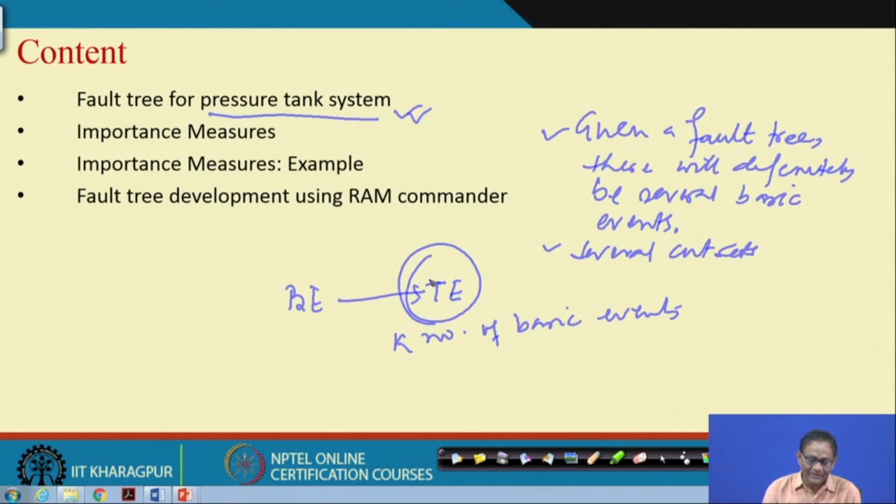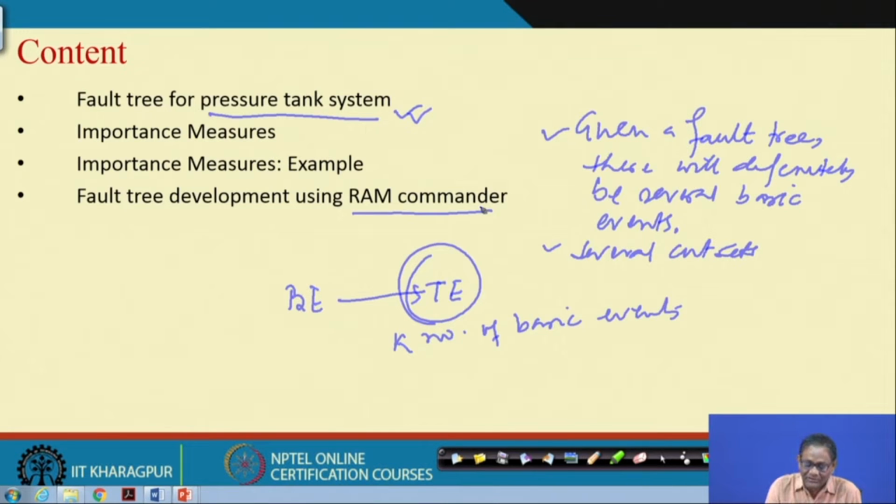RAM Commander is one such software which helps in developing the fault tree and analyzing it, in terms of finding out the top event probability given the basic event probabilities, finding out the importance measure, finding out cut sets. So, RAM Commander can be used.